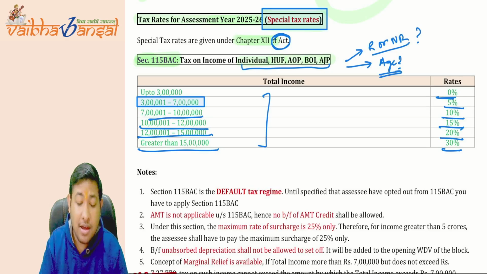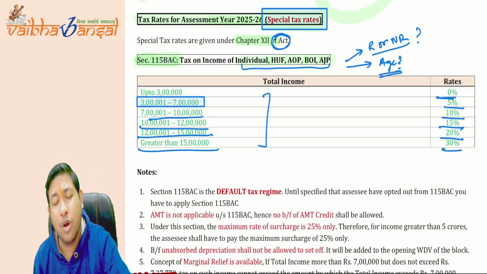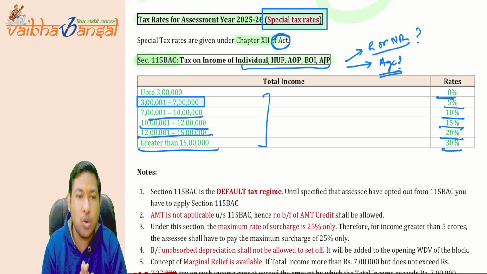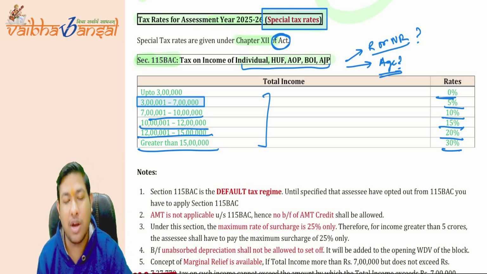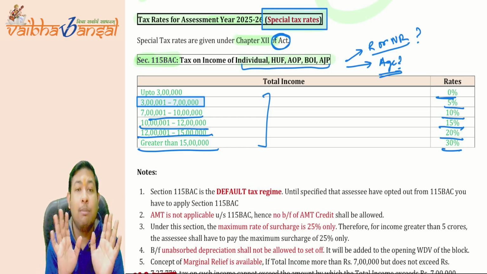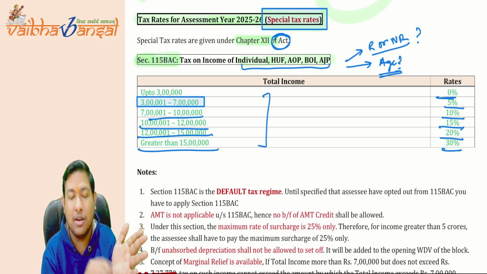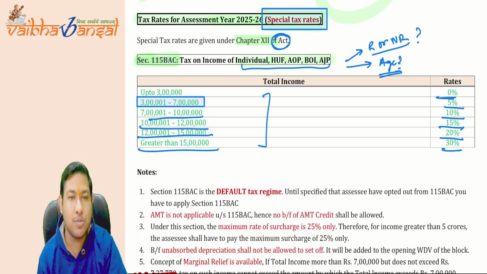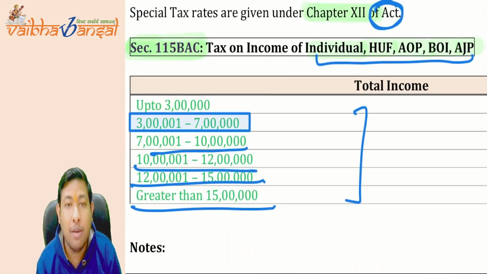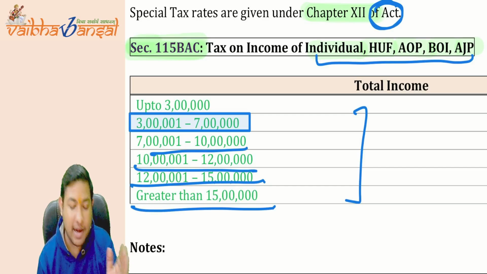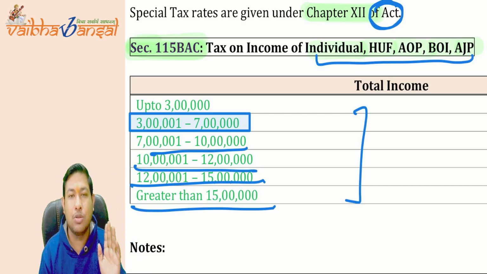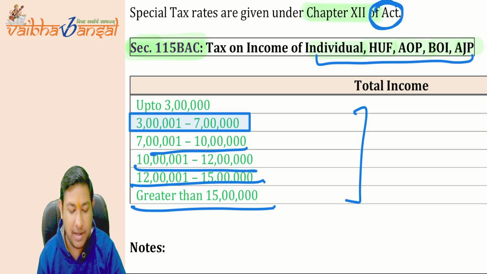Now, sir, when there are two tax slabs, can we opt for any one? Yes, you can opt for either, but by default, when you go to the income tax portal and want to file your return of income, it will be the default. When you put in all the details of your incomes and deductions, by default they will calculate the tax as per 115BAC with these tax slabs only. But if you want to go for the old tax regime, because there are certain conditions to come under 115BAC.